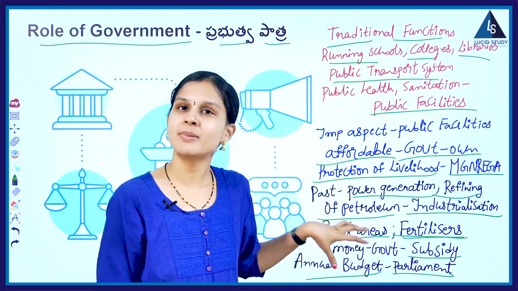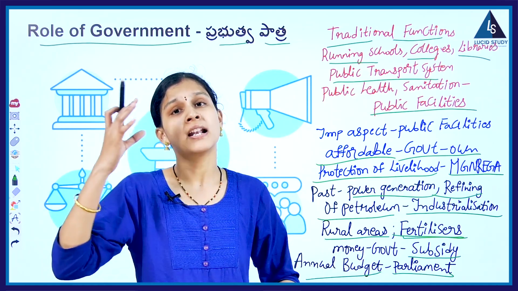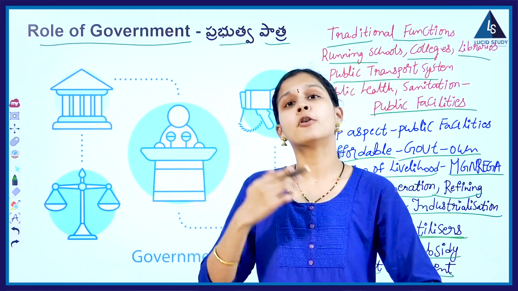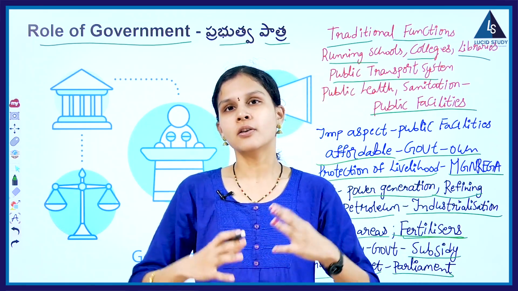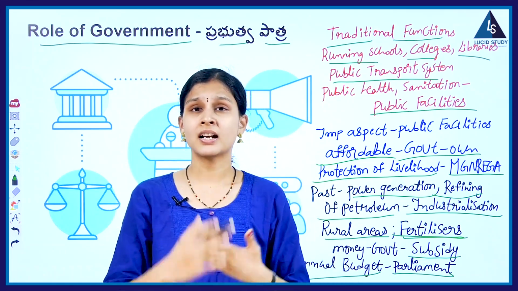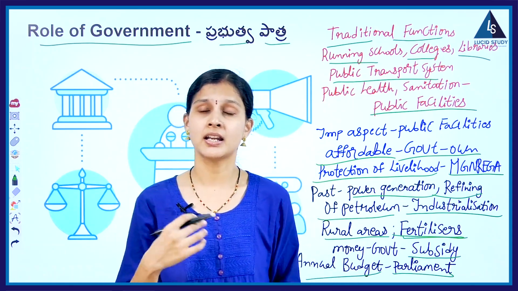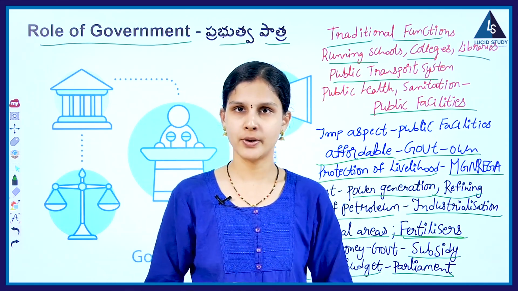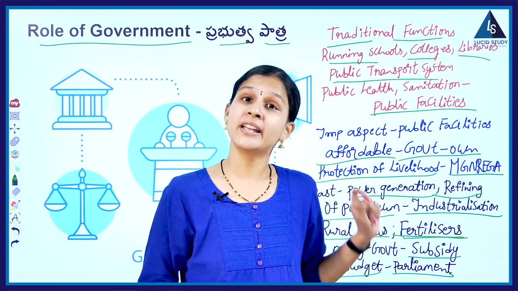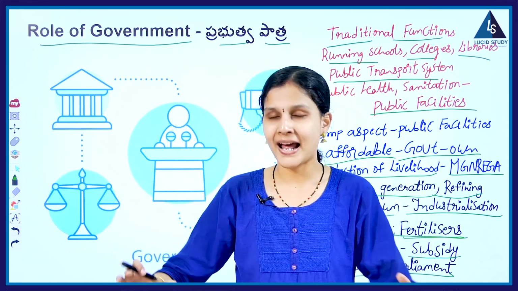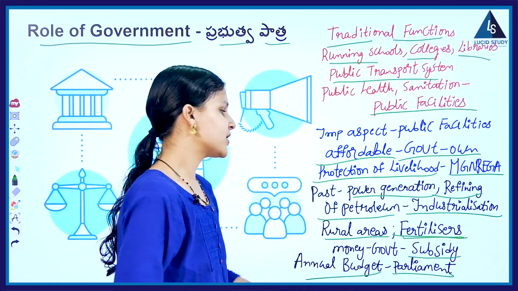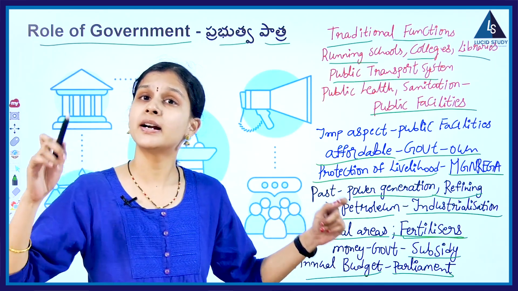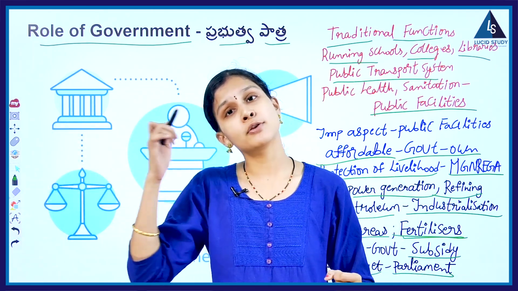So what does this annual budget consist of? It consists of the total expenditure that the government requires in that particular year for performing various public activities. ప్రజలకి కావాల్సిన సౌకర్యాలన్నీ అందించడానికి, to continue various programs for the welfare of the people. How much expenditure do they require? All this will be planned and prepared in this annual budget and submitted in the parliament. In the same way, for every particular state also, a state budget will be there.